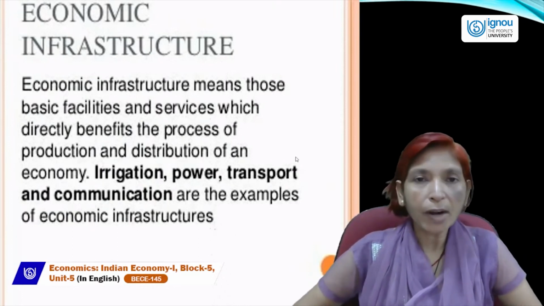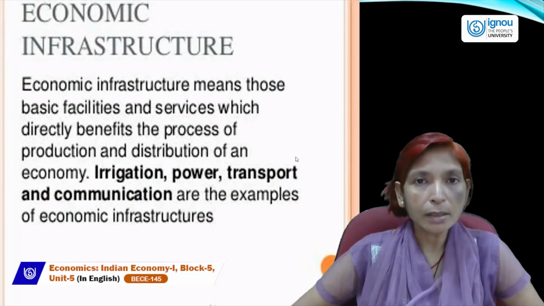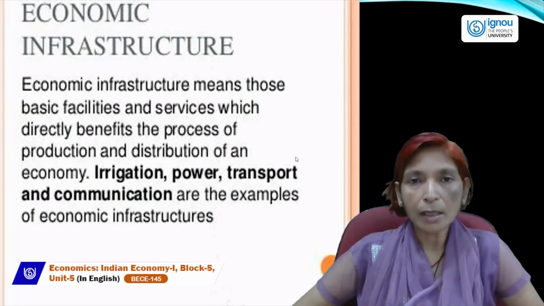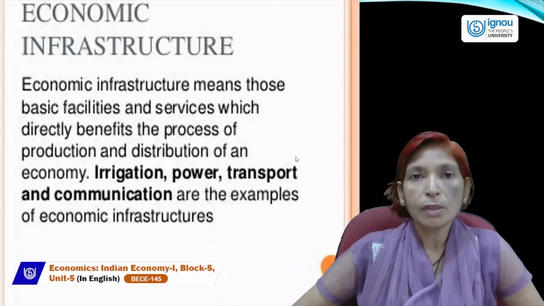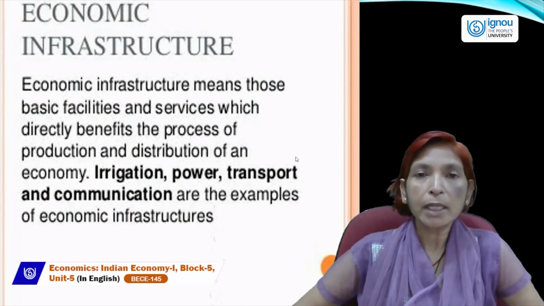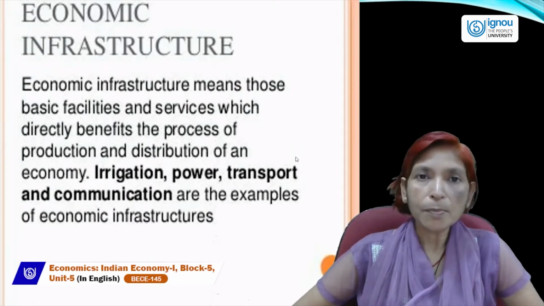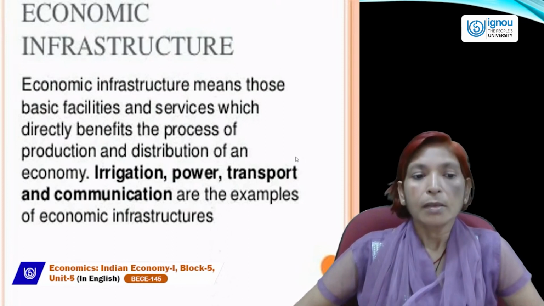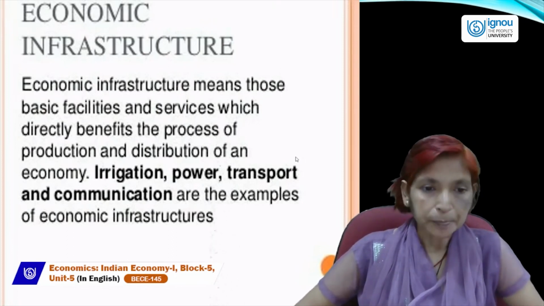Sometimes there is a flood in the economy, and sometimes there is a drought in the economy. If a flood or drought occurs in the economy, then crops will be damaged. So we should make proper irrigation facility, and it must be provided to the farmers so that agricultural crops can grow in a very good way, and the condition of the farmers can also improve.